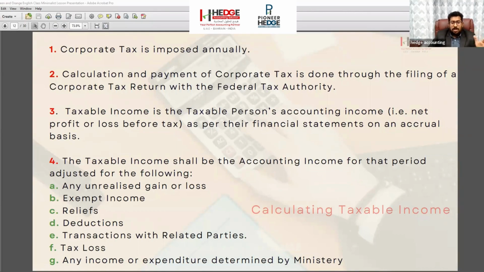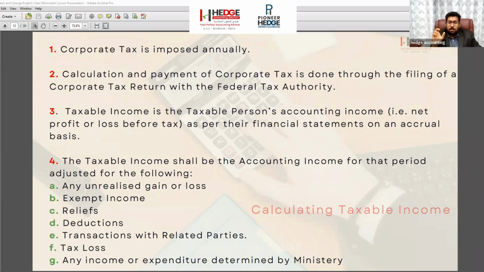So how are we going to calculate this net income? It will be calculated annually. We will be calculating for the 12 months. For VAT, we file returns to the government quarterly, every 3 months. But corporate tax we are going to pay annually, and the returns, the details we give the government, are annual, for the 12 months. It can be from June till May or from January to December. Normally in UAE, everyone follows the financial year as January to December.